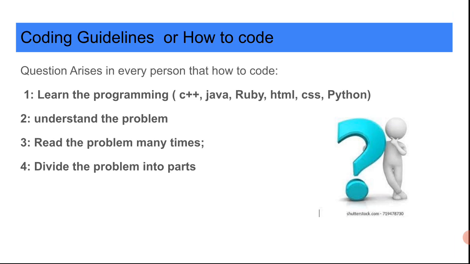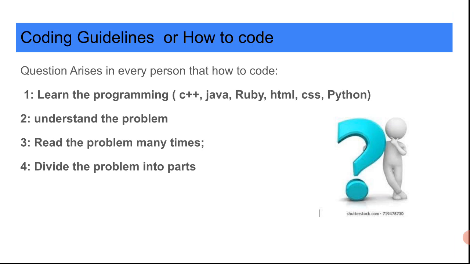Number two is to understand the problem. Understanding the problem means knowing what the problem gives us and what its goals are. We need to understand the whole problem, then move towards writing the code and making the designs. We have to read the problem many times. Reading the problem many times shows us the main complexity and helps us develop the logic. Every repetition gives us something that helps us develop the product.